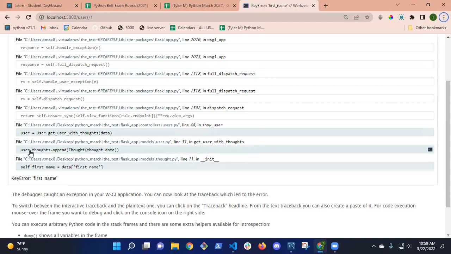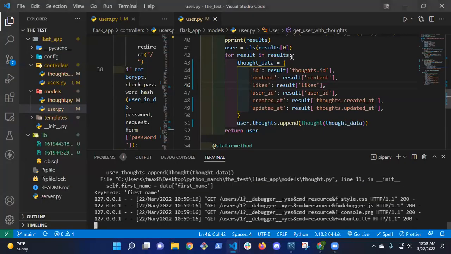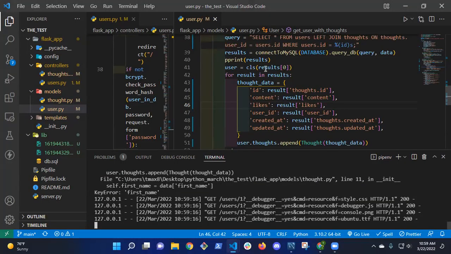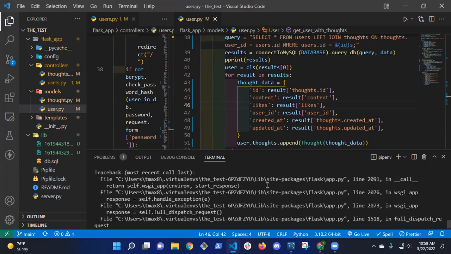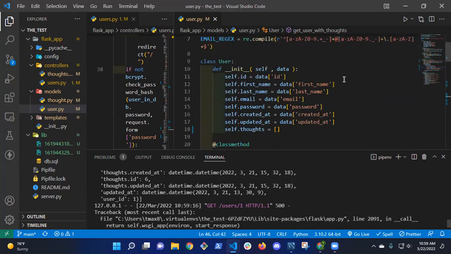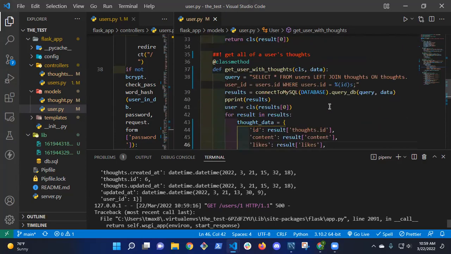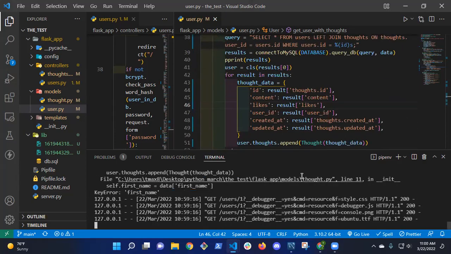And user thoughts.append thought. Let's see what I did. Okay, so I create my user, but it doesn't know what first name is. Key error first name.